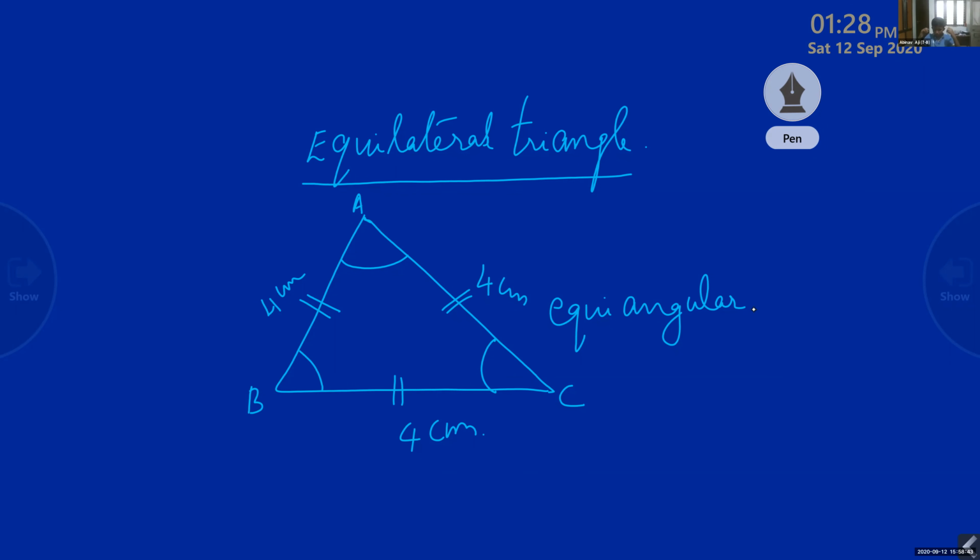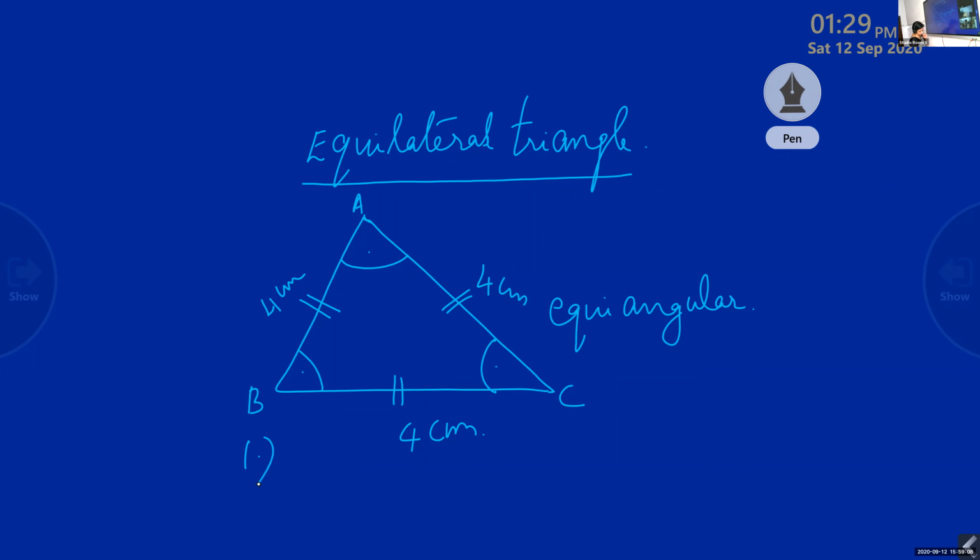Can you tell me, if equiangular means all the angles are equal, how much will each angle come? How much each angle? Three angles together, 180. So 60. Very good. So each angle will be 60. So two properties you have to write about the equilateral triangle.